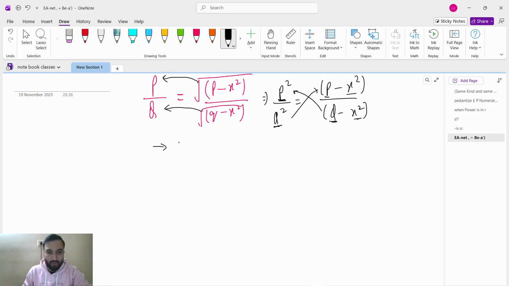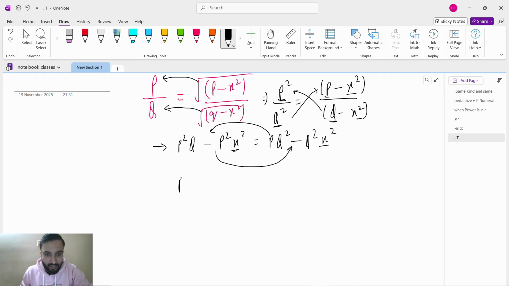P square into q minus p square into x square equals p into q square minus q square into x square. So see, x and x are same. So I will send this to this side. So it will become p square q, minus pq square equals to.